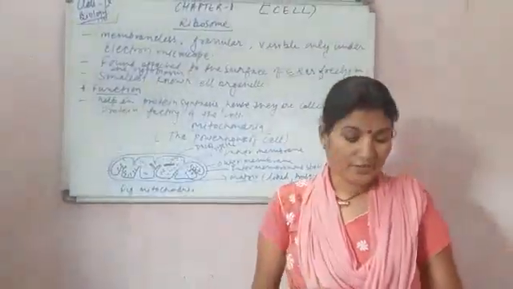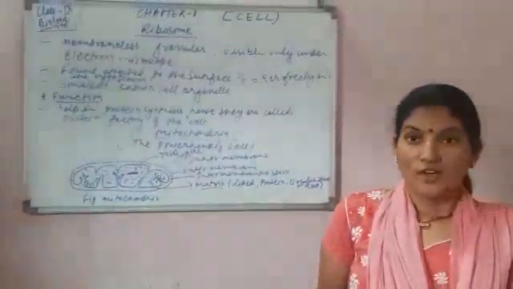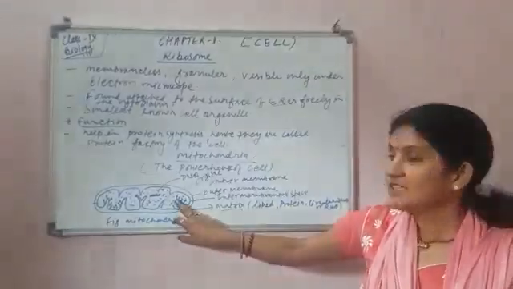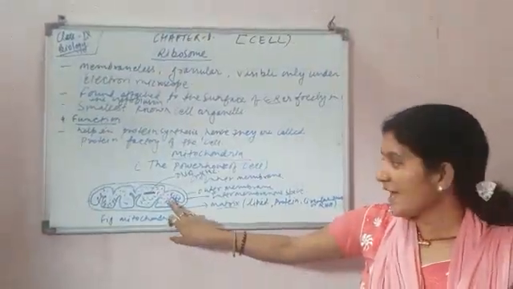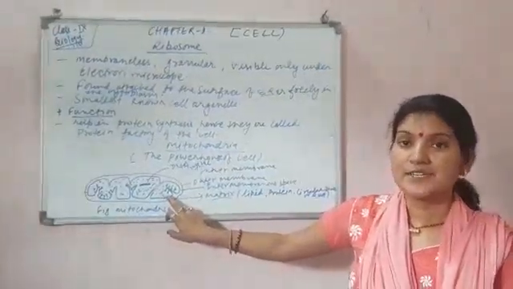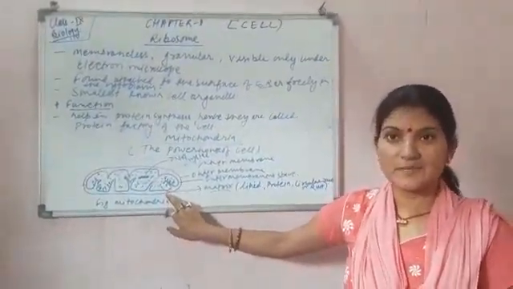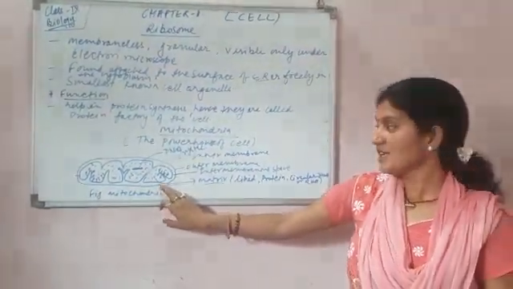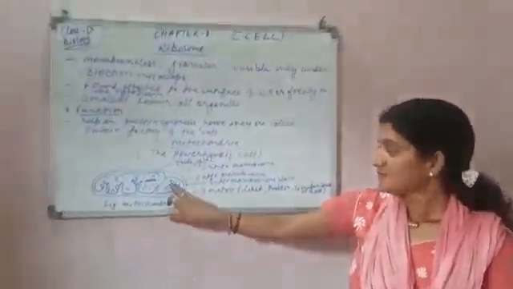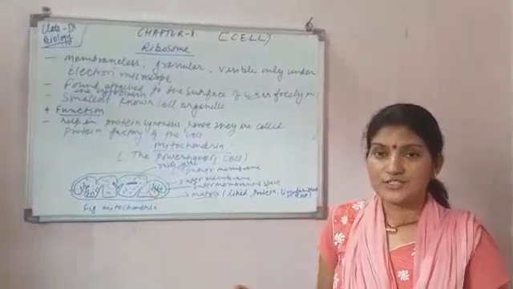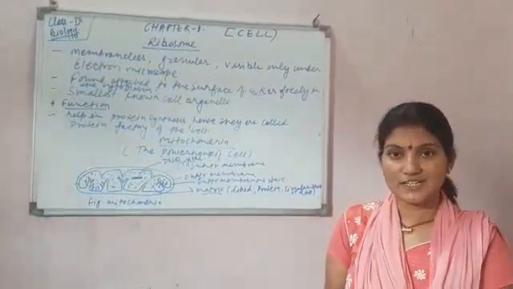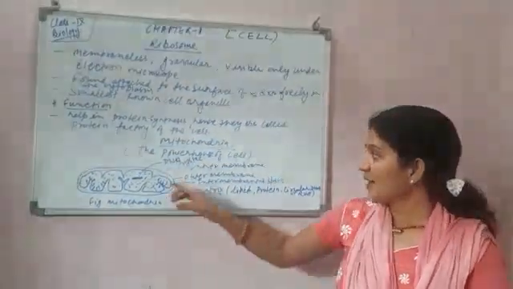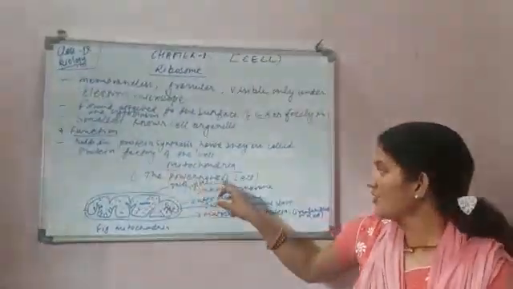When we talk about the function of mitochondria, then what happens? What we eat, the foodstuff, is oxidized by the mitochondria, this cell organelle, and when the foodstuff is oxidized, it liberates energy in the form of ATP. ATP is known as the energy currency of the cell, and this is formed by the mitochondria. When the foodstuff is oxidized, it liberates energy, and this energy is stored in the form of ATP. Hence, the mitochondria is also known as the powerhouse of the cell.